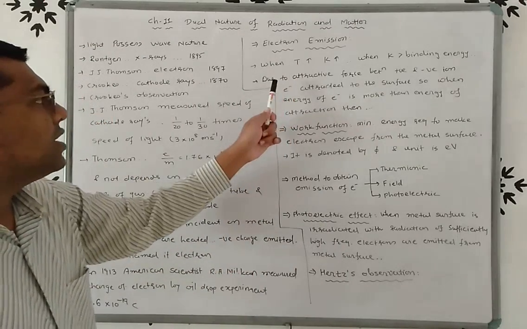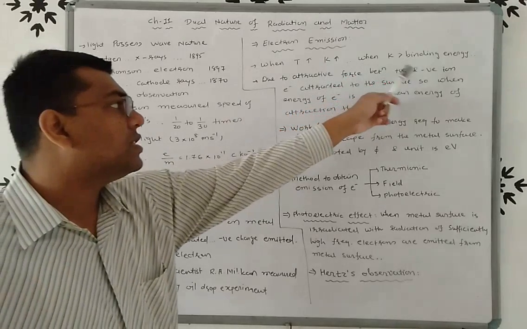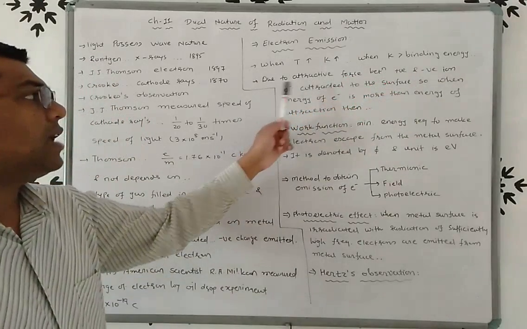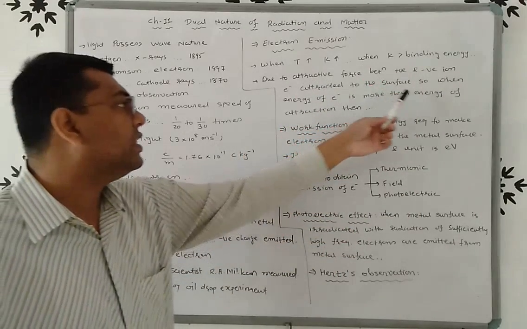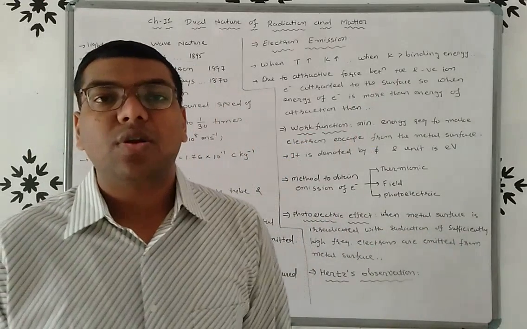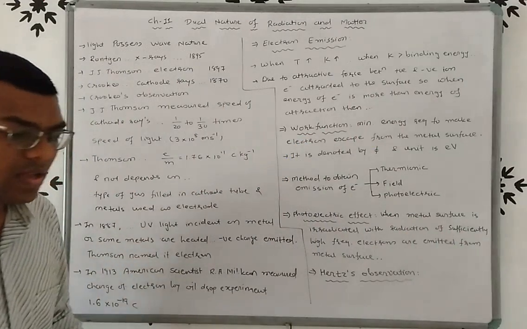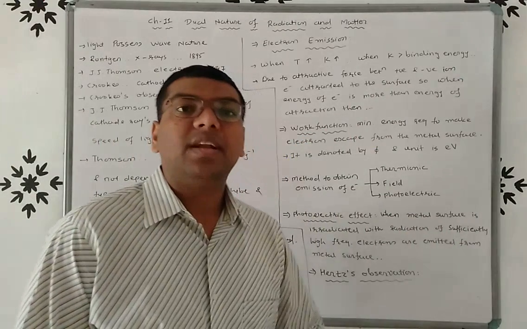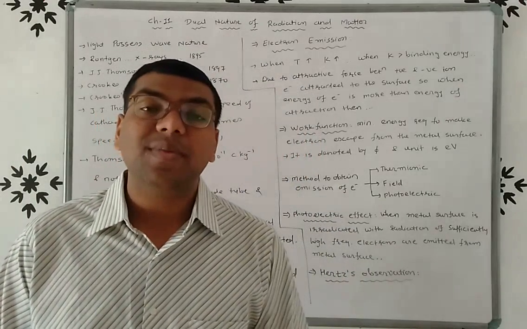Here you can see that due to the attractive force between the positive and negative ions, the electron is attracted to the surface. So when the energy of the electron is more than the energy of attraction, the electron emits from the surface. Now friends, to emit the electron from the surface, we have to apply some energy.